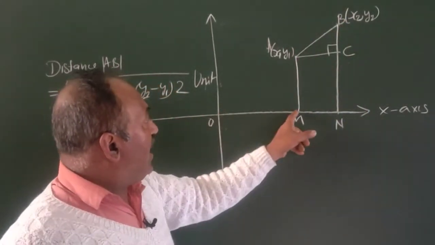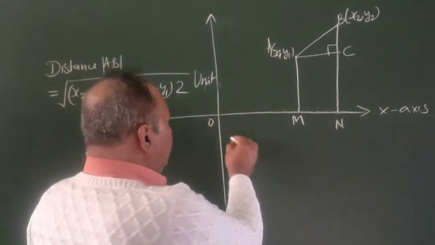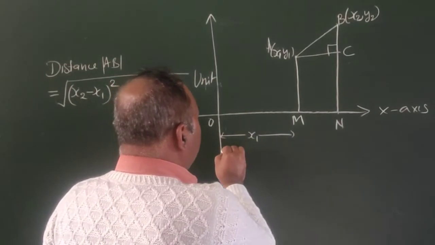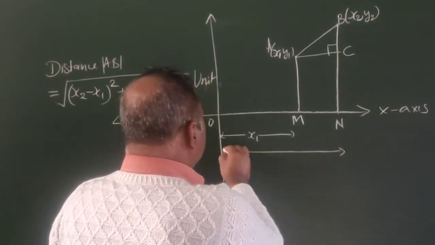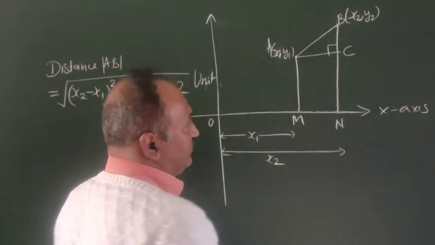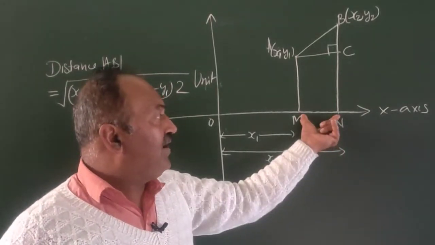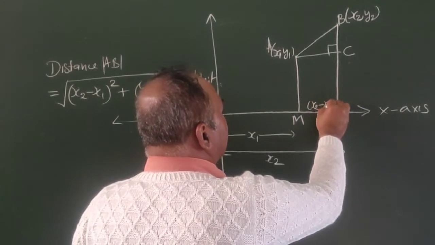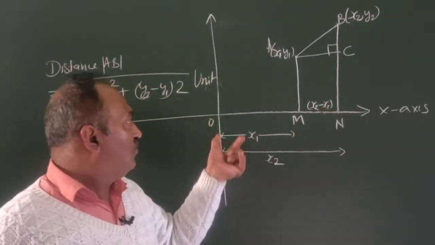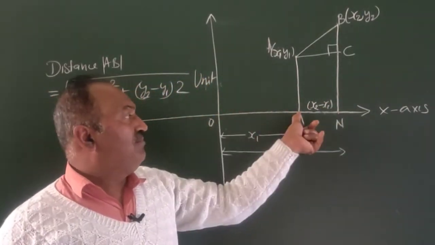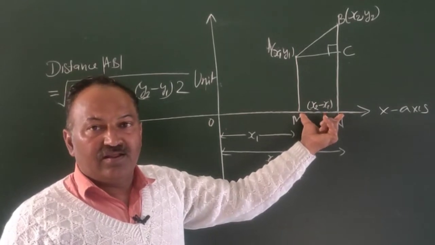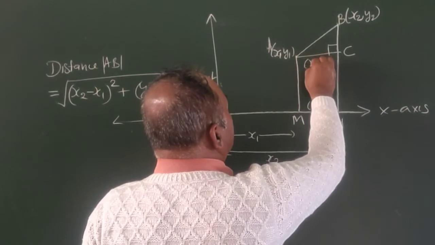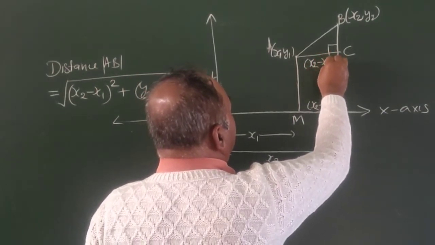Therefore, OM is x1, this is x1. And ON is x2. Therefore, MN distance will be x2 minus x1. ON minus OM, that is MN. But MN is equal to AC. Therefore, this is also x2 minus x1.